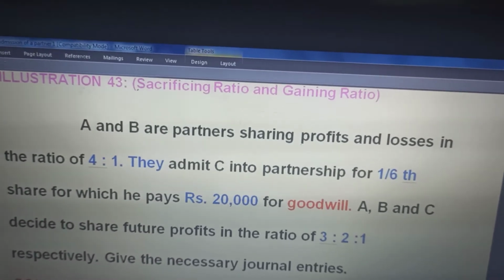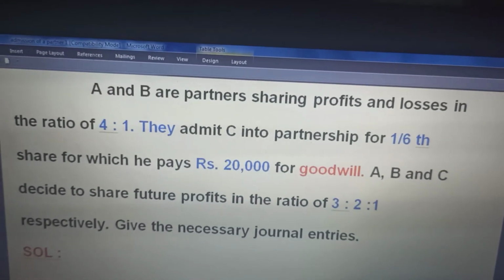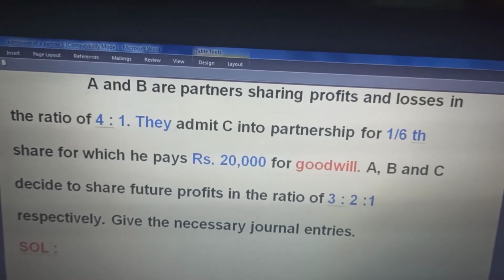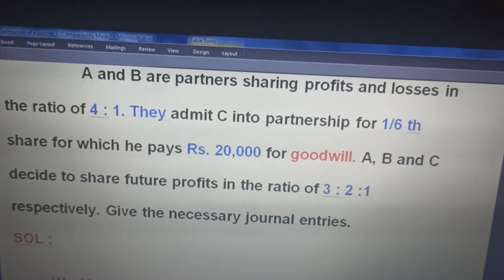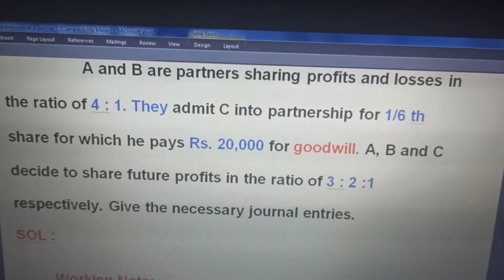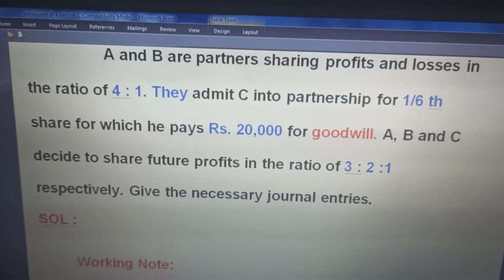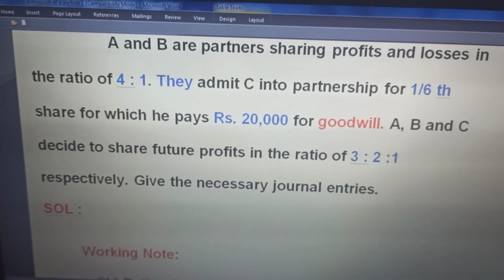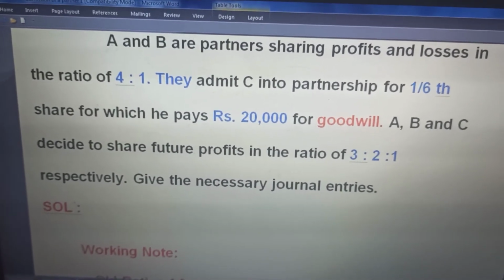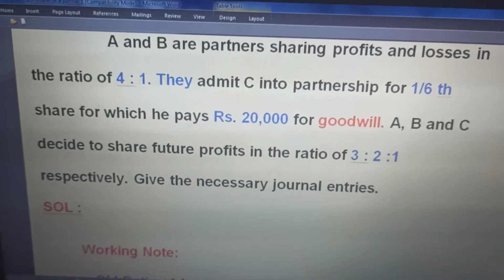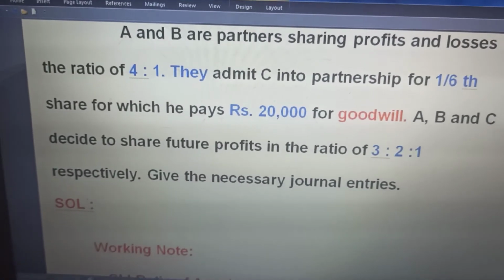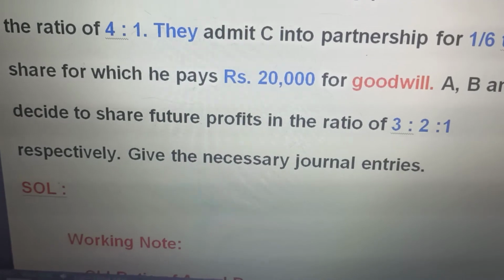Next, illustration 43. When sacrifice and gaining ratio, A and B are partners sharing profits and losses in the ratio of 4:1. They admit C into partnership for 1/6 share, for which he pays rupees 20,000 for goodwill. A, B and C decide to share the future profits in the ratio of 3:1.